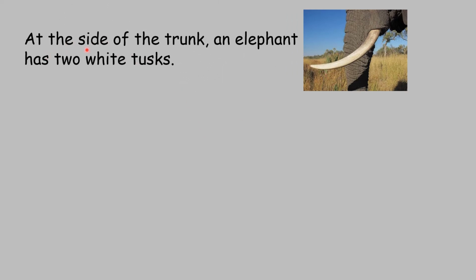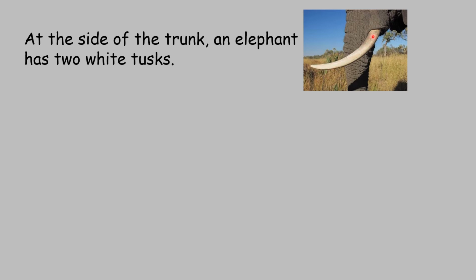What are these white things coming out from the elephant's mouth? You know what they are called? At the side of the trunk, an elephant has two white tusks. These are called the tusks of the elephant. These tusks are very expensive, children, if they are sold in the market.